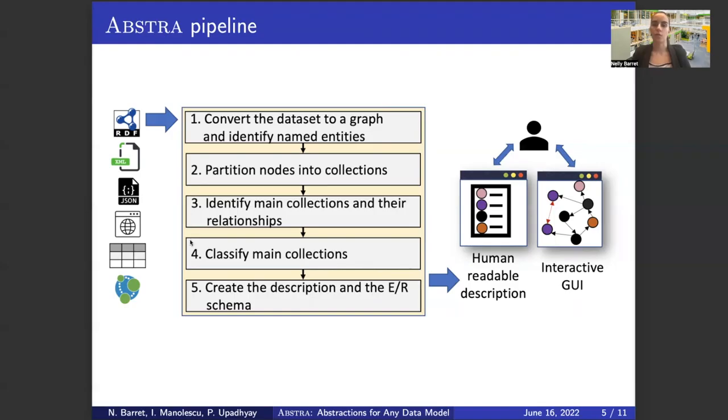In step number 4, we classify the main collections among a set of semantic categories, such as persons, organizations, or locations. In the end, we create the description and the entity relationship schema to let the user know what is inside the dataset. We also provide an interface to let the user play with the dataset.